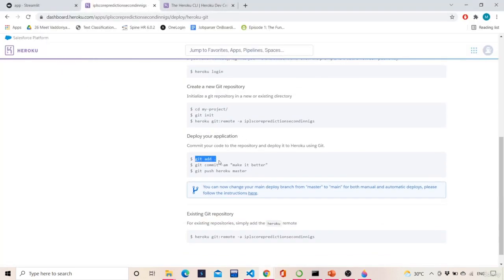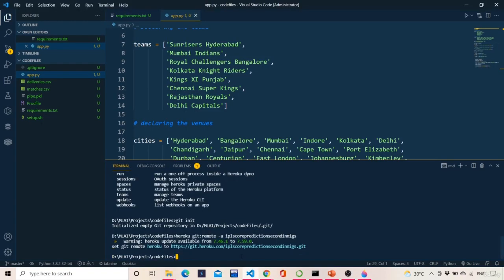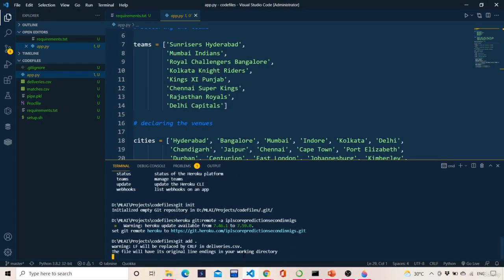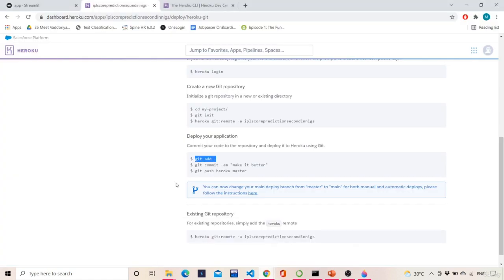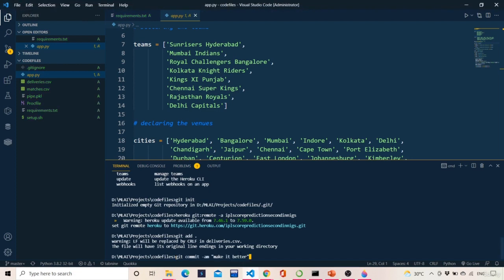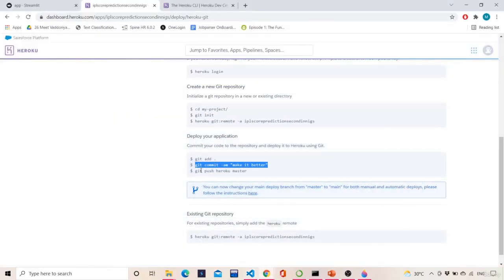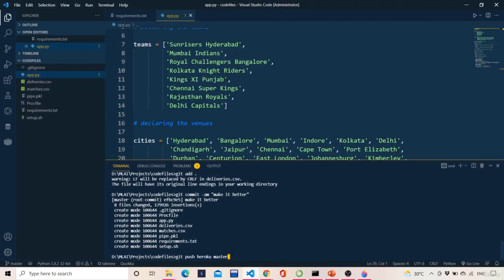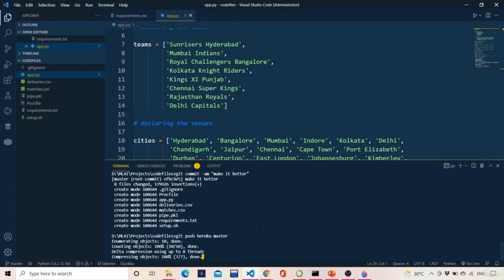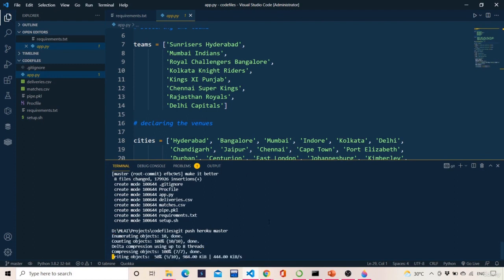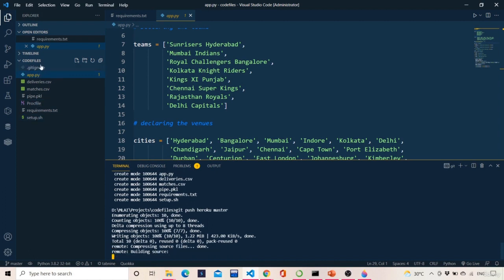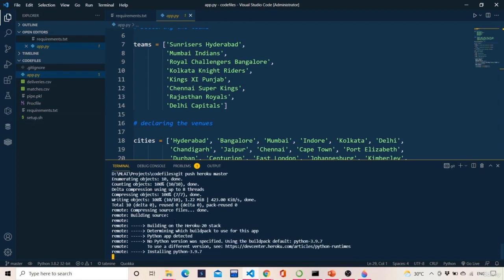Then you just do this git add star. You paste git add star and then hit enter. Then use git commit and hit enter. So it will commit all these files whichever are there. Then what you need to do is simple, you need to just push your project to Heroku service now. Git push heroku master. If you just hit enter, this will push all this code, from gitignore to setup.sh, to the Heroku cloud service.